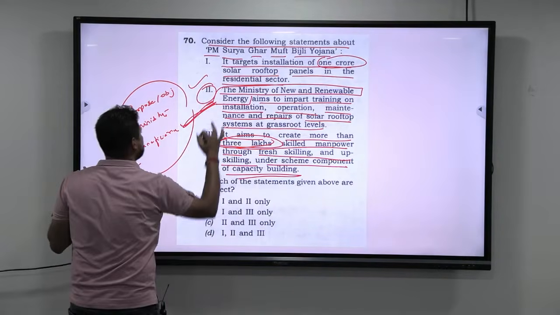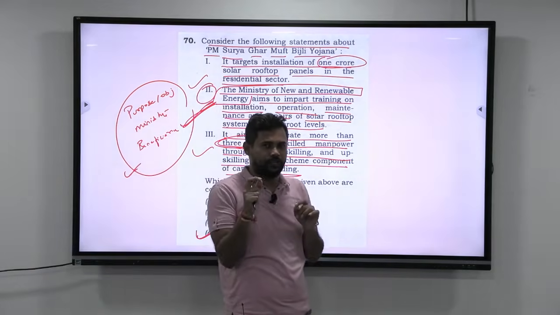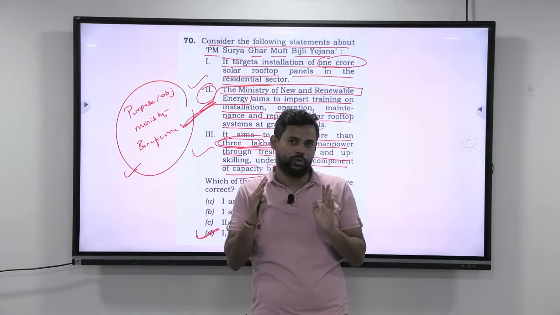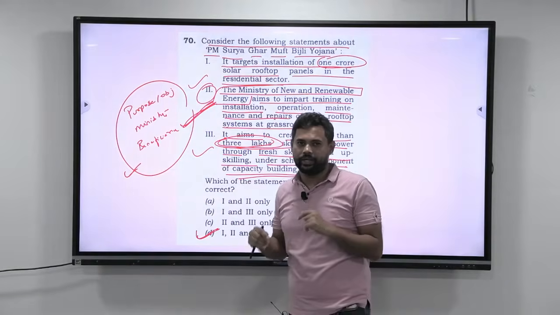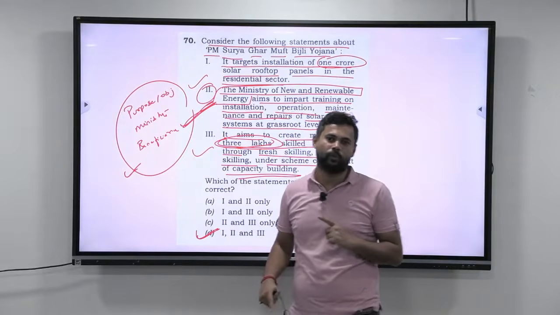The answer here is all the 3 statements are correct. So here you have 1, 2 and 3. Whenever they give you specific factual information, it always comes to the conclusion where you either know or you don't know, and you cannot eliminate here. However, the answer for the 70th one is D, 1, 2 and 3.